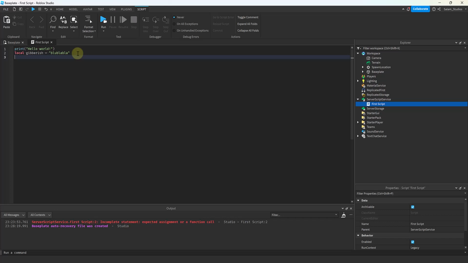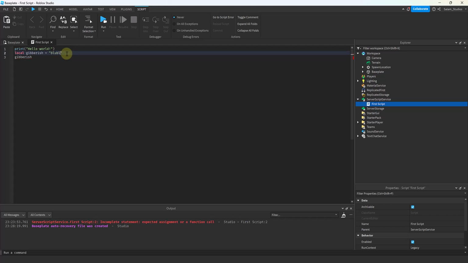So to change the meaning, you just assign gibberish again by stating it. The baby is sleeping now, so we want to change the meaning of gibberish to be Z, Z, Z. And that is a string, right? Strings are basically words, sentences, letters between quotation marks. They can also be numbers between quotation marks, by the way. So instead of blue blah blah, we can have 1. But that is different than the number 1. It's a string type. The number 1 is a number type.